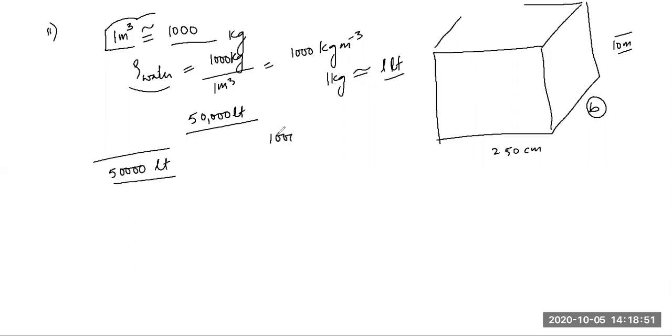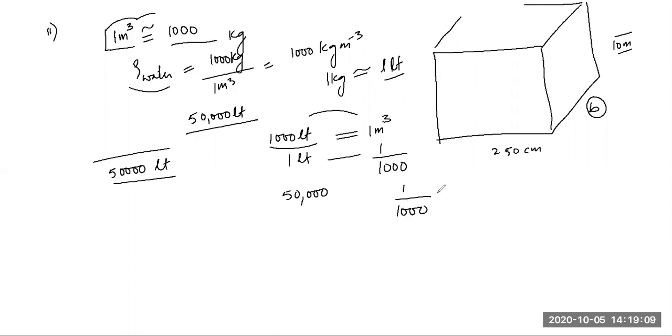So how will we convert? We know 1000 liters is equal to 1 meter cube. 1000 liters will occupy the volume of 1 meter cube. So 1 liter will occupy the volume of 1 by 1000. So 50,000 liters will be 1 by 1000 into 50,000. So this is basically 50 meter cube.